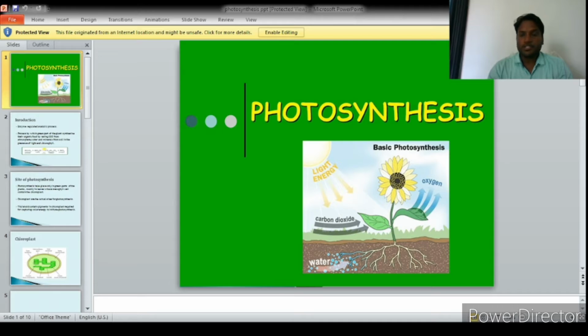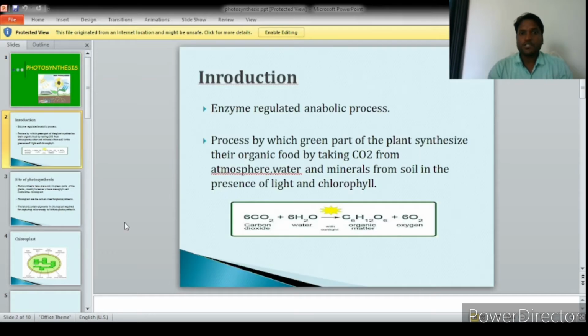My e-content topic is photosynthesis. Let's see what photosynthesis is. Photosynthesis is an anabolic process where something is produced in the plant, that is carbohydrate. It is a process by which the green parts of the plant synthesize their own organic food by taking CO2 from the atmosphere, and water and minerals from the soil, in the presence of light and chlorophyll.